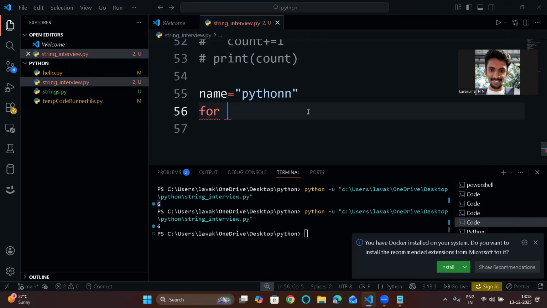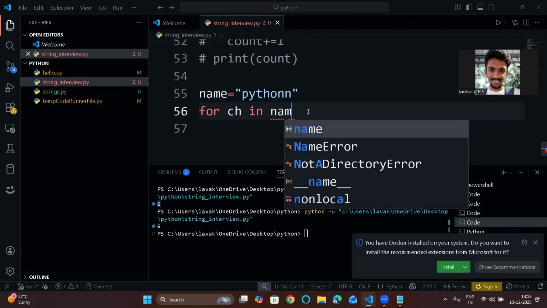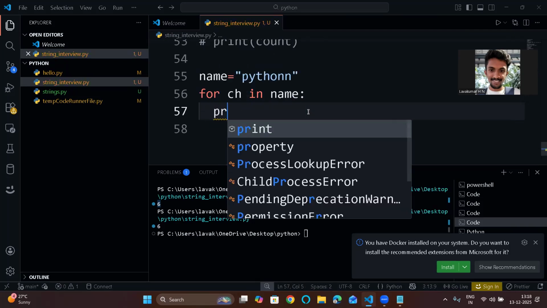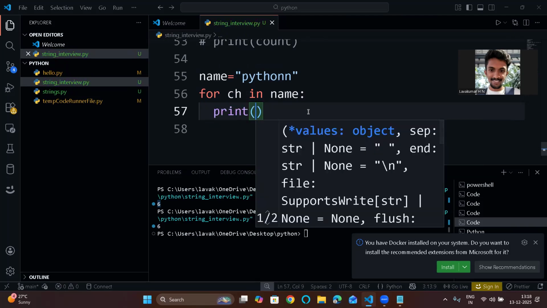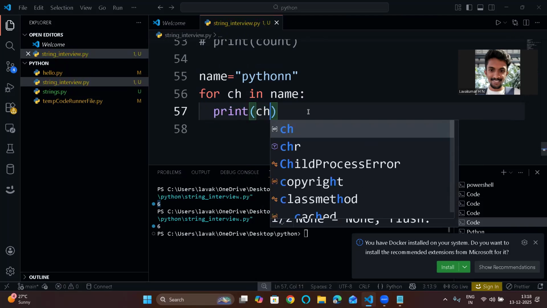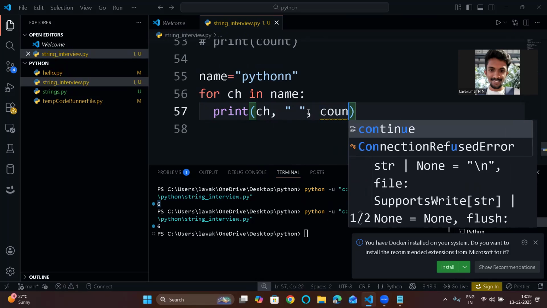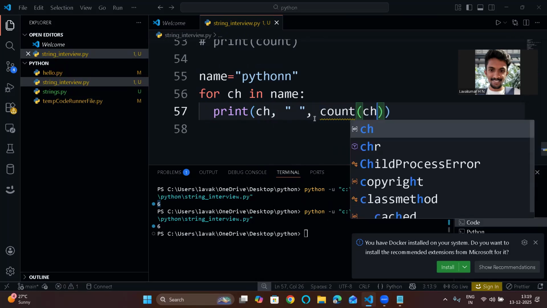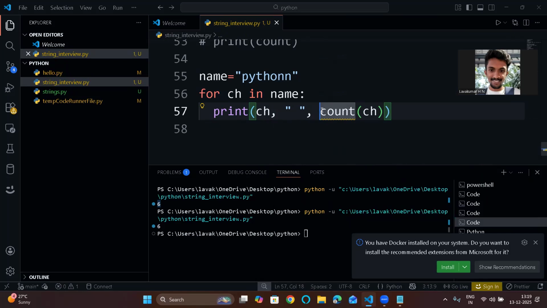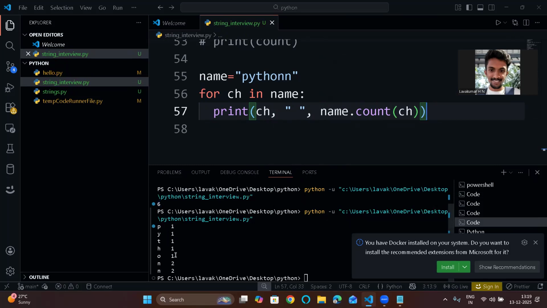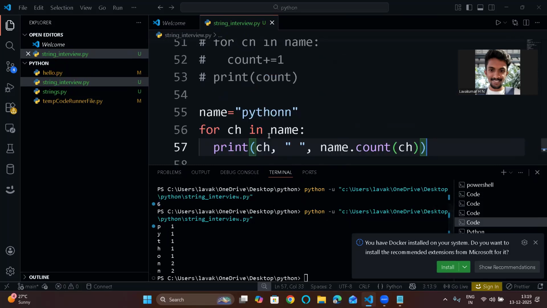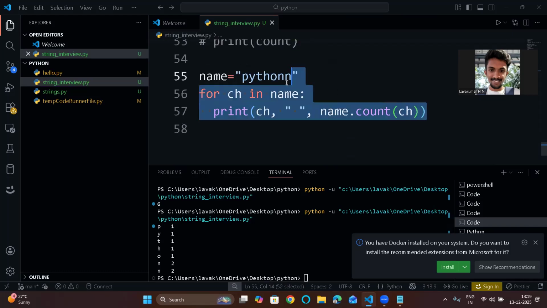For ch in name, print ch, which is the character we have taken. Let's take some space here, then we'll print the count of ch. This method I already explained, right? The count of ch is name dot count of ch. Now if I run this, see: P1, Y1, T1, H1, O1, N twice. N is repeated twice.